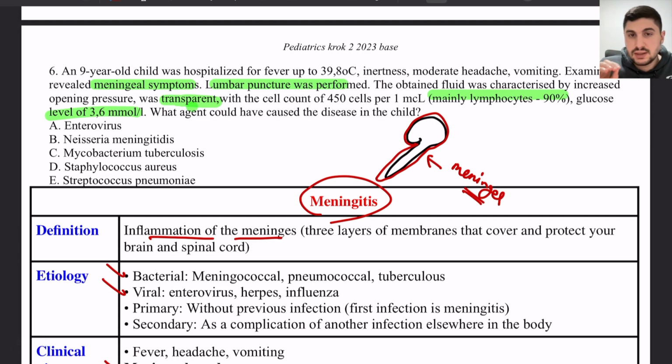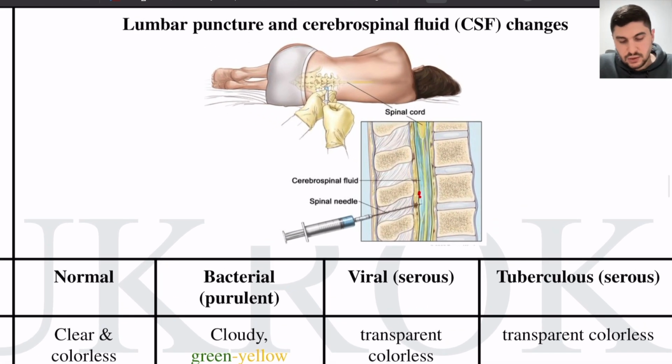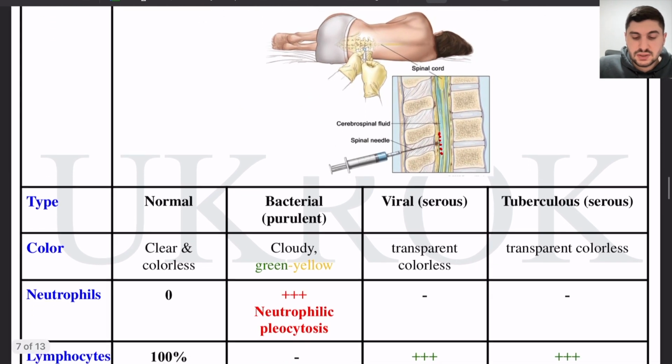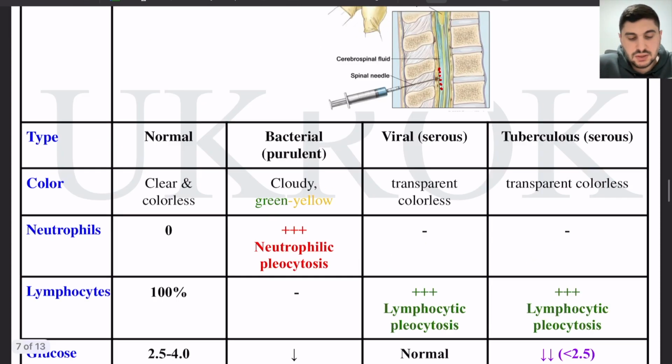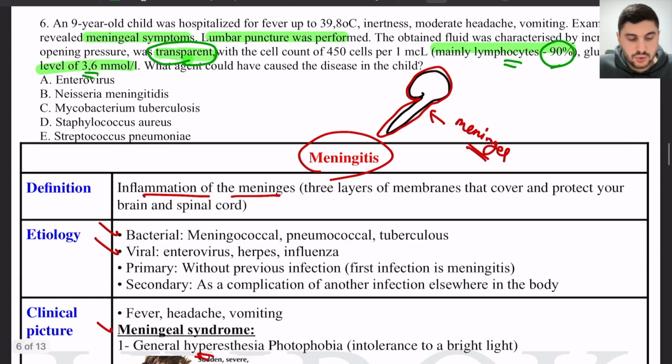But to make sure that this is meningitis, we need to do a lumbar puncture, which is a puncture of the area of the cerebrospinal fluid to take a sample of the fluid and study it, right? We see the color, the amount of cells, the type of cells, the glucose and protein, and this can tell us what type of infection, or if there is infection or not in this patient. In our patient, we find that there are a lot of cells, the color is transparent, and most of the cells are lymphocytes, and glucose 3.6.